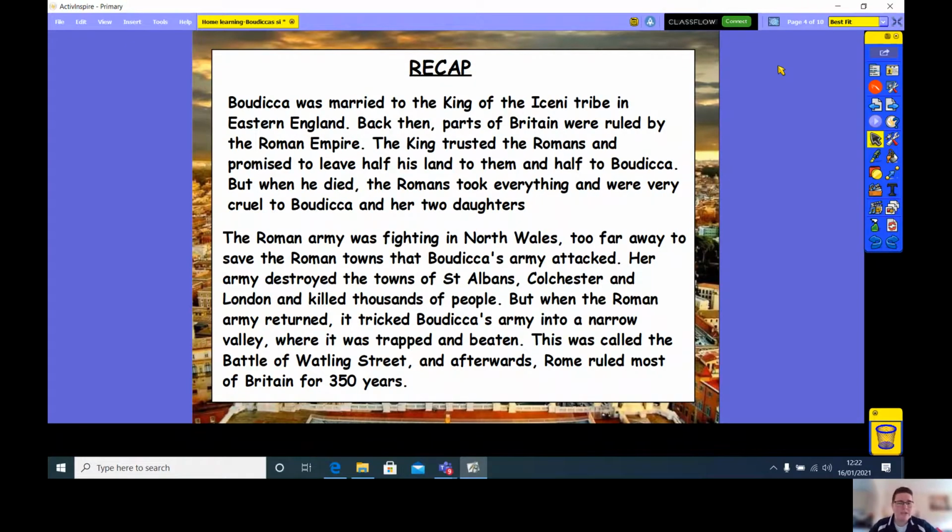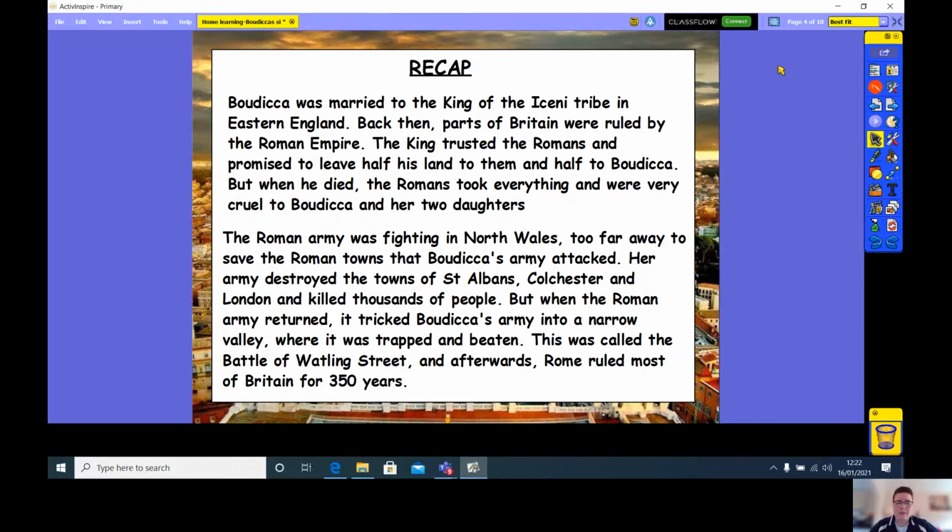Okay, and this infuriated Boudica, and she decided to rebel and fight back against the Romans because the Romans broke their promise. So Boudica gathered an army and started to fight back. But when this happened, the Roman army was fighting in North Wales, and they were too far away to save some of the Roman towns that Boudica's army attacked. Her army destroyed the towns of St Albans, Colchester, and London, and killed thousands of people.